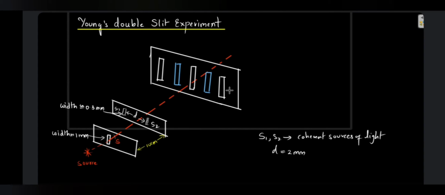So here you will see, if this observation screen is placed at a distance of about 2 meters away, then you will see that alternate bright and dark bands will appear on the screen, okay. So these are called the interference fringes, okay.